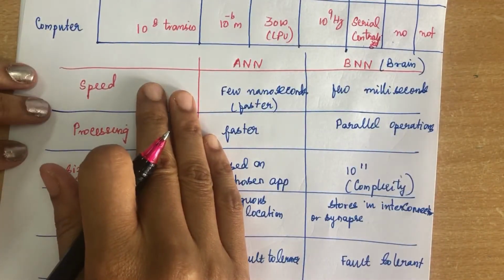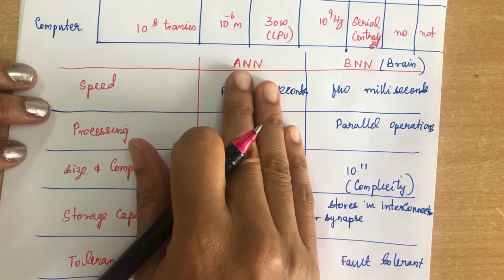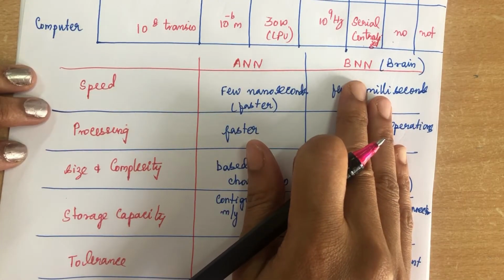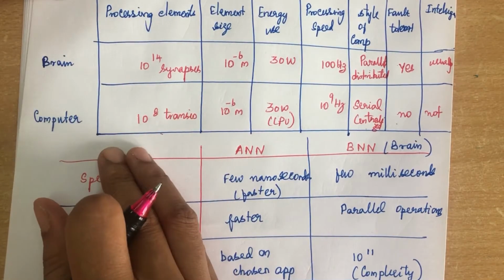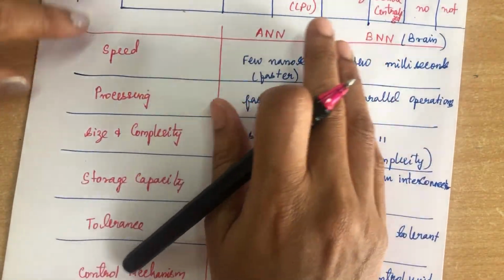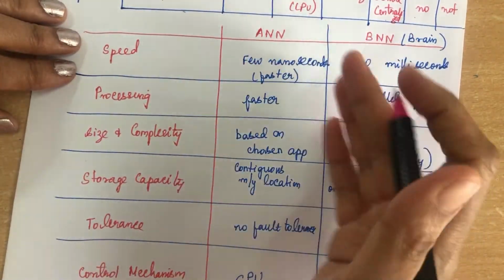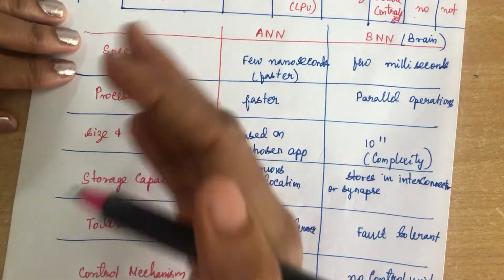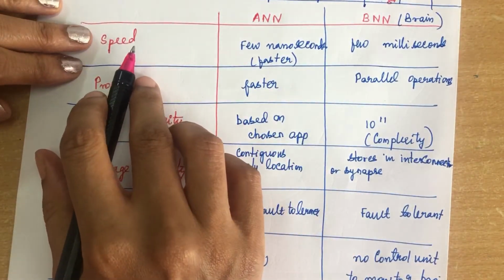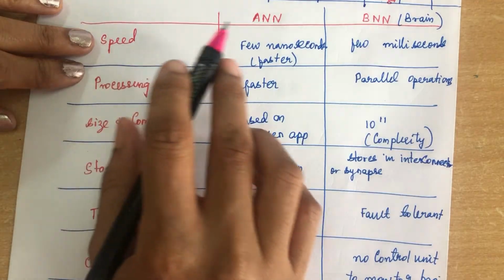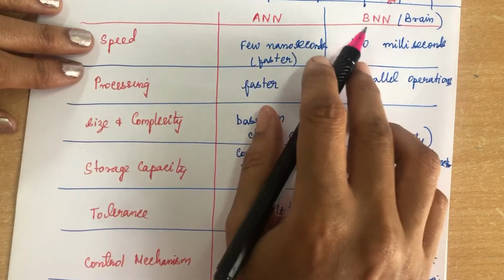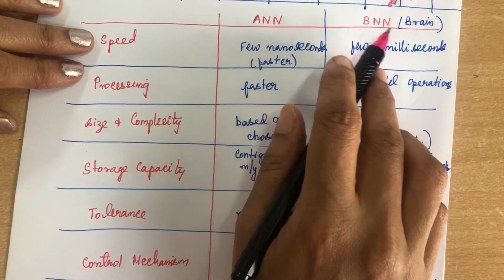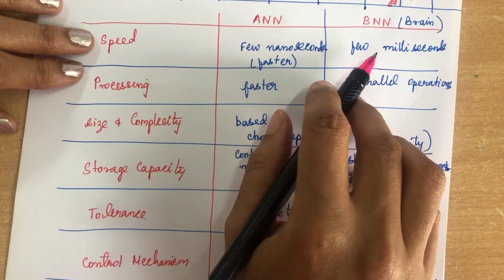Okay, next we will see the comparison between artificial neural network and biological neural network, that is called the brain. Here I have given a comparison between brain and computer. Now we will see the differences between ANN and biological. It is the same only, but I am going to give some comparison techniques. First one is speed. In speed, artificial neural network works in few nanoseconds, but the brain or biological neural network works in few milliseconds.